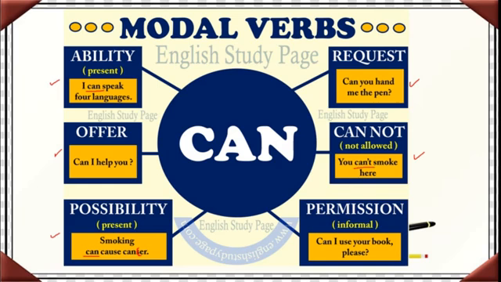You can't smoke here. Now you ask your teacher for the permission. Can I come in? You are asking the permission, isn't it? Like this here. Can I use your book please? This is permission. Means modal verbs can be used to show the ability, to give the offer, to say the possibility, to ask the request, to make the sentence negative, or to ask the permission. Okay, so these are called as helping verbs. They help the verbs.